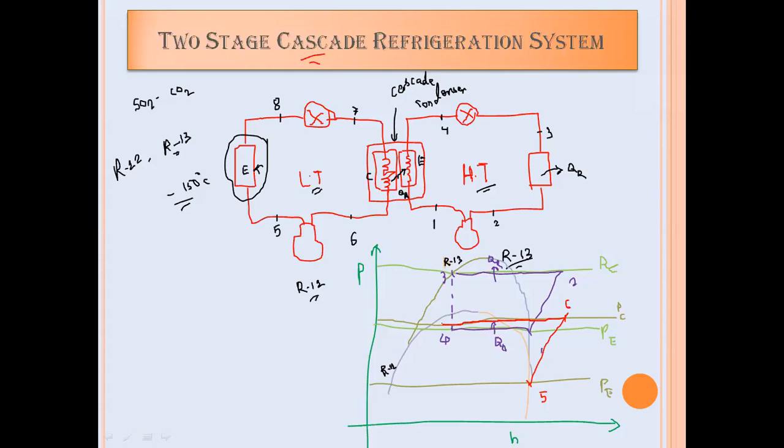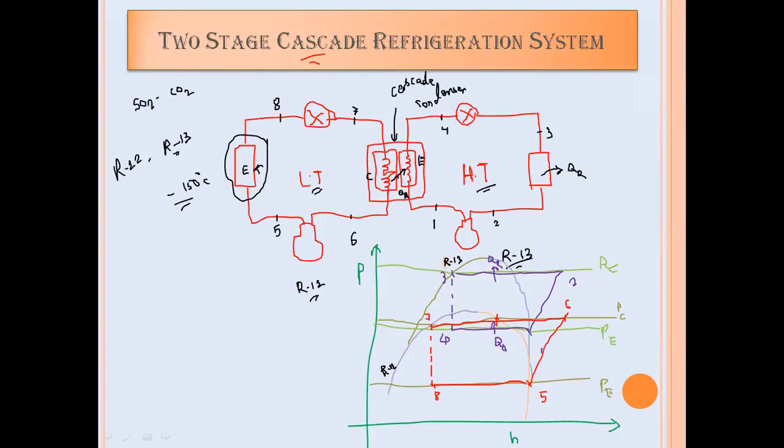Here the heat rejection process will take place. The heat rejected here will be absorbed by the evaporator. Then the 6 to 7 process will be here, the 7 to 8 process will be here, and the 8 to 5 process will occur here.